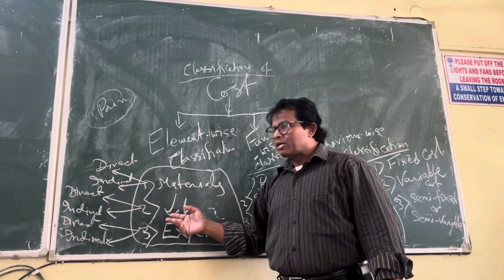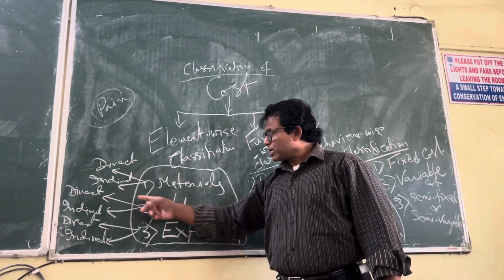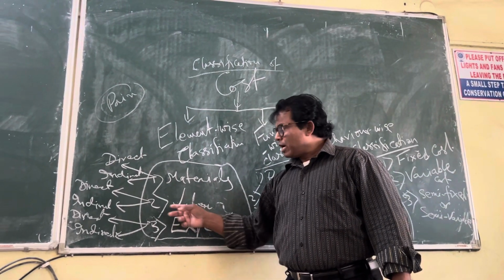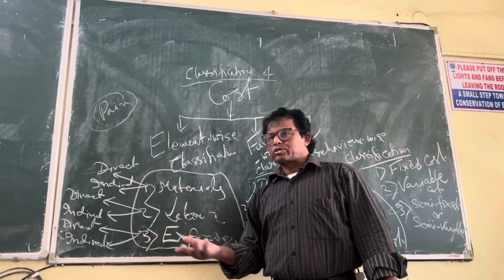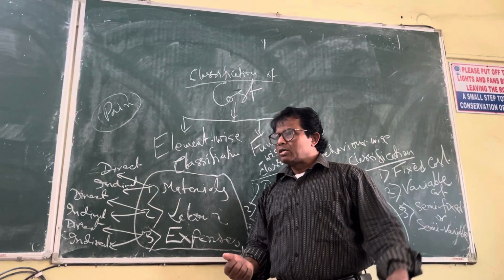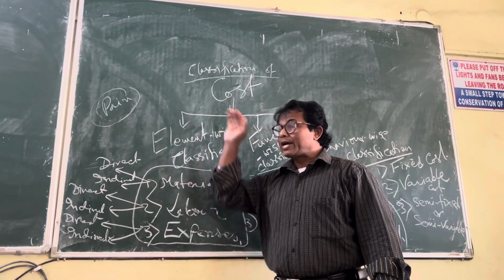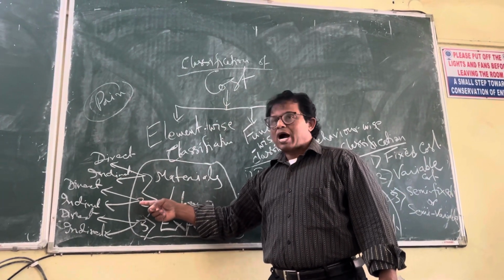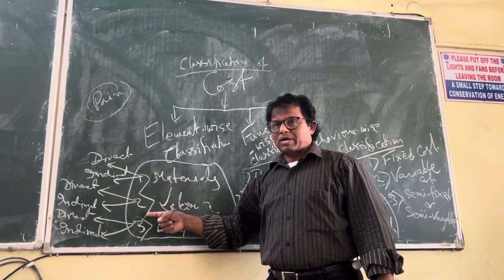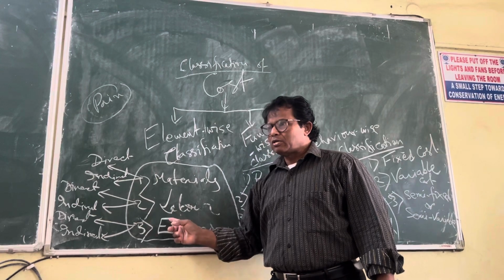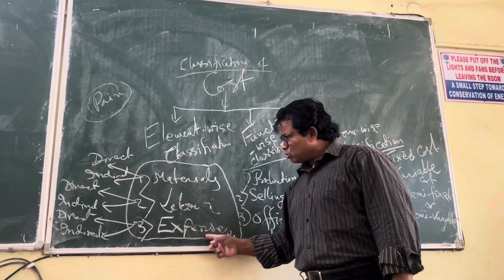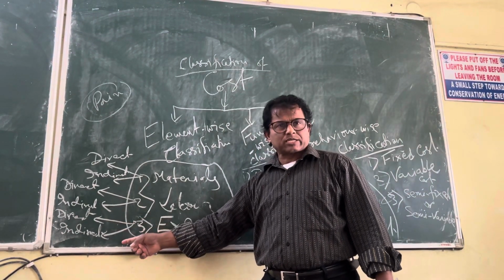I give an example: the pilot is the direct labor in a plane. And the people like the air hostess, or the people who are working in the airport, ground level people and laborers, they are indirect for the flight. Similarly, the bus driver is the direct labor in a bus. But the conductor and the other person who cleans the bus is indirect labor. You understood that. And expenses also, I explained what is direct, what is indirect.